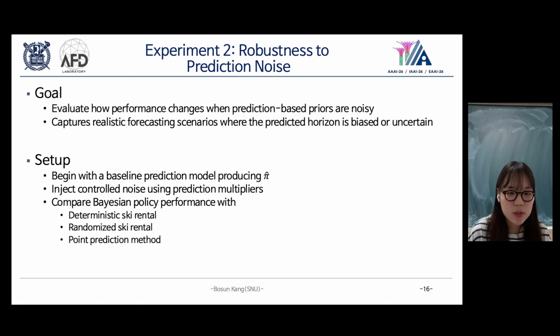In experiment 2, we study the robustness to prediction noise. We begin with the predicted prior, pi hat, produced by the forecasting model. Then we inject controlled noise by scaling and perturbing the prediction. The Bayesian policy is compared against deterministic ski rental, randomized ski rental, and the point prediction baseline.